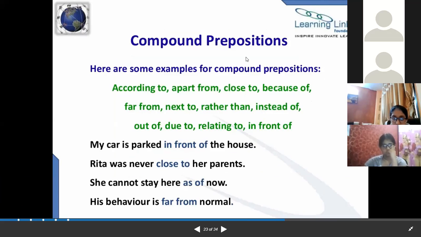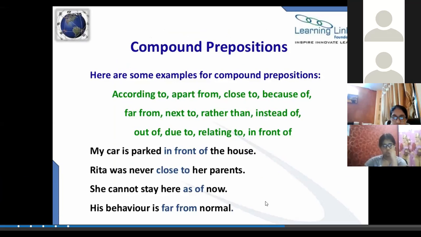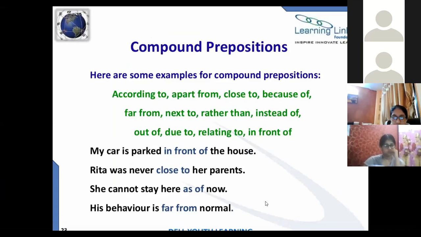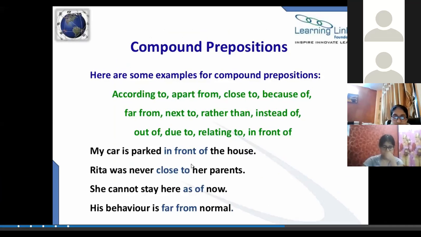My car is parked in front of the house. Rita was never close to her parents. She cannot stay here as of now. His behavior is far from normal. So you can see here, these prepositions are not joined. That's why they are called compound prepositions.